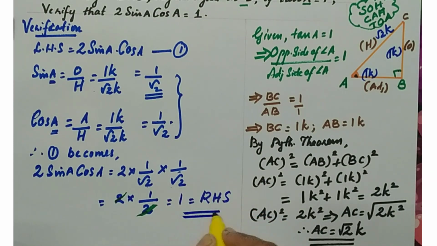I hope you understand how to do. The basic thing is, from the given trigonometric ratio, you need to find the third side of the right triangle. Then apply the mnemonics and find the answer for the required question.